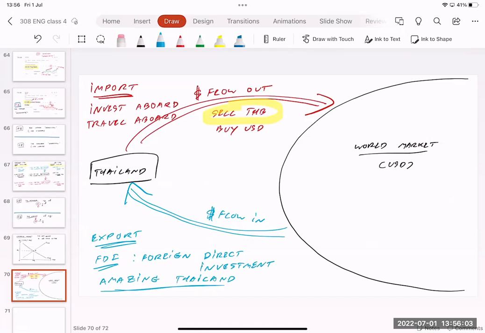Okay, when you export to another country, you get US dollars, right? When a company from another country wants to invest in Thailand, they cannot use US dollars in Thailand. When people travel to Thailand, they cannot use US dollars in Thailand, right? So every time money flows into Thailand, they need to sell US dollars and buy Thai baht. So you can see that this is where demand for Thai baht and supply for Thai baht come from.